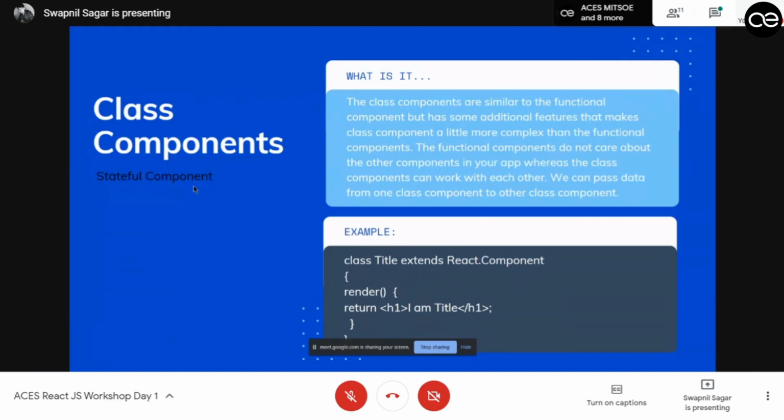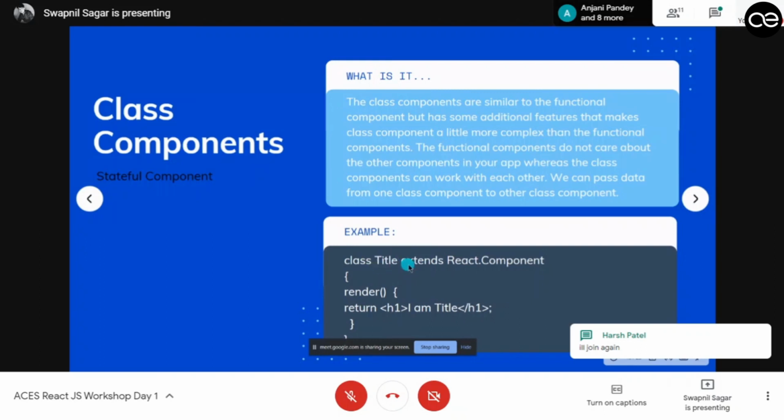So whenever you want to pass some properties of a component to another component, then you use class components. I'll demonstrate using an example. There is a syntax of a class component. You can say there is a class, give it a title, and extend React component. So this is the basic syntax. You need to write it every time.